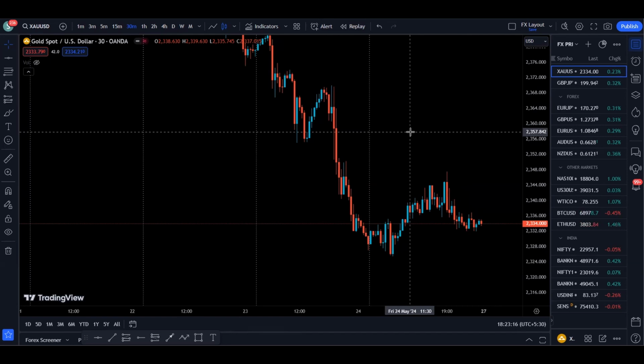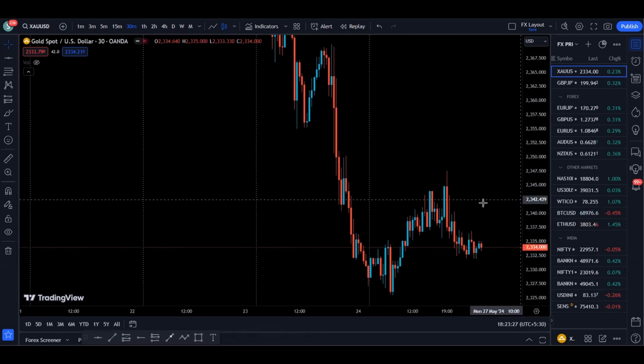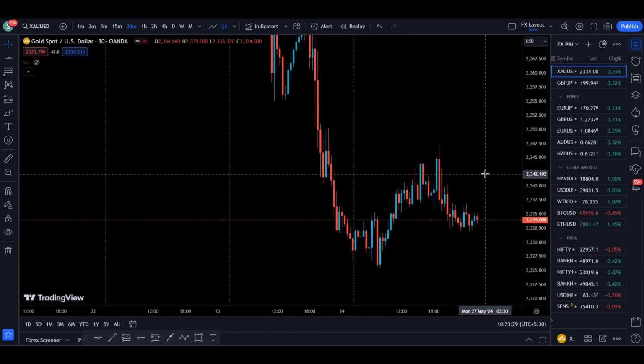As usual, we will start our analysis with the gold monthly time frame, and then we will go down to lower time frames: weekly, daily, 4 hour and 30 minutes time frame. On the 30 minutes, we will also talk about some intraday and scalping setups as well. So without wasting any time, let's get started.